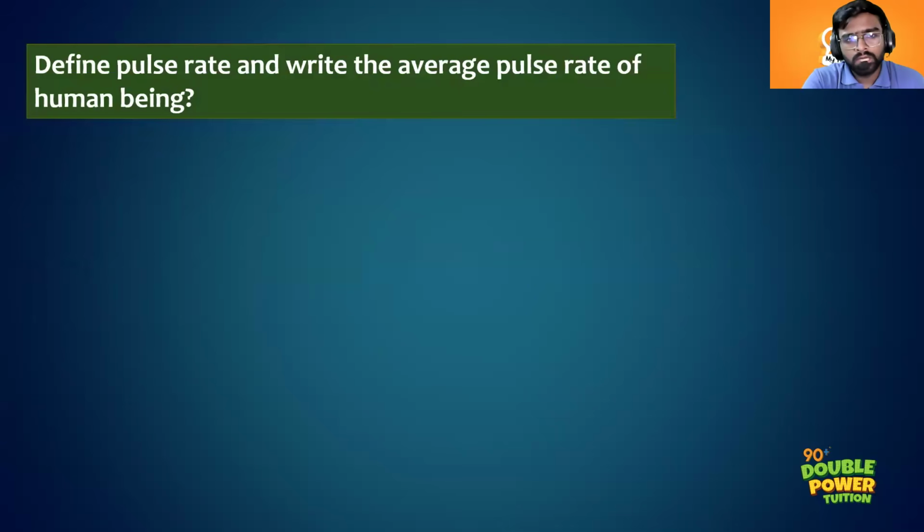Next question. Define pulse rate and write the average pulse rate of a human being. This is an important question, but a simple one line answer. Define pulse rate. What is a pulse rate? And you have to write the average pulse rate of a human being.